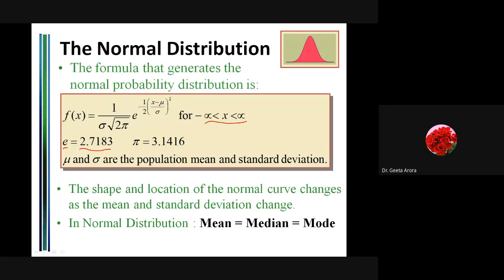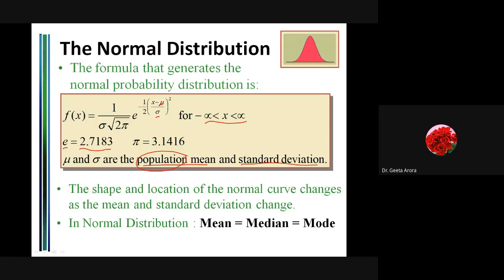And what are this mu and sigma? Mu is the population mean and sigma the population standard deviation. Correct? Now here, I think first time we are using the concept of population, but it is to be used in the next unit when we are going to learn more about the estimators. Then obviously the population and sample come into the picture. If I elaborate what is a population, then whatever the thing I'm going to study, that makes my population.